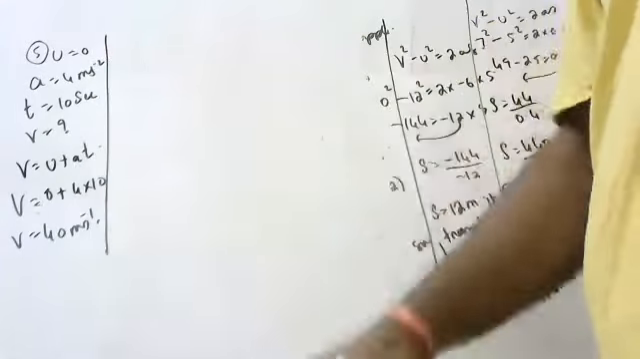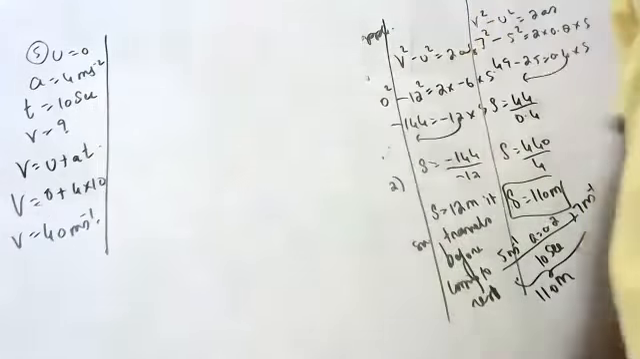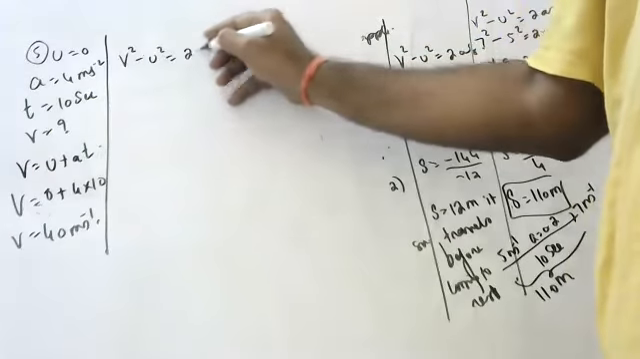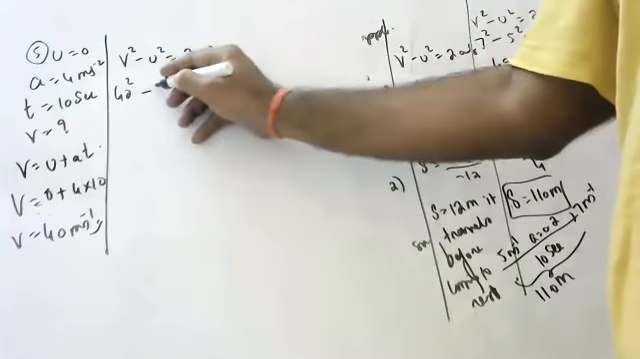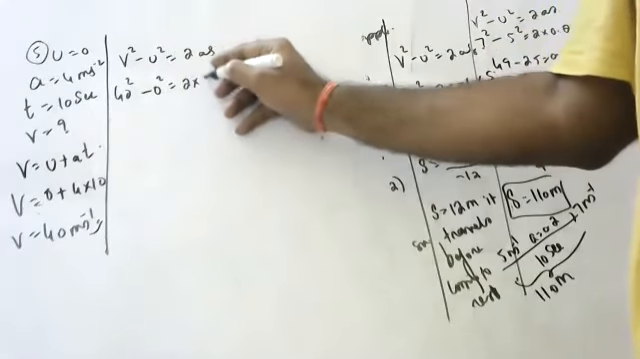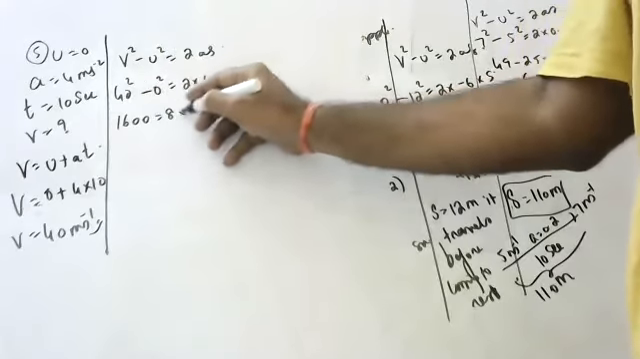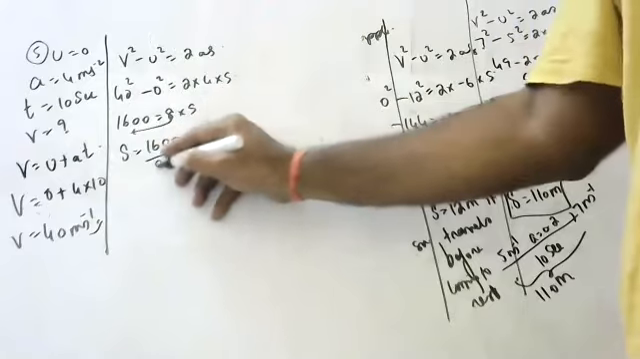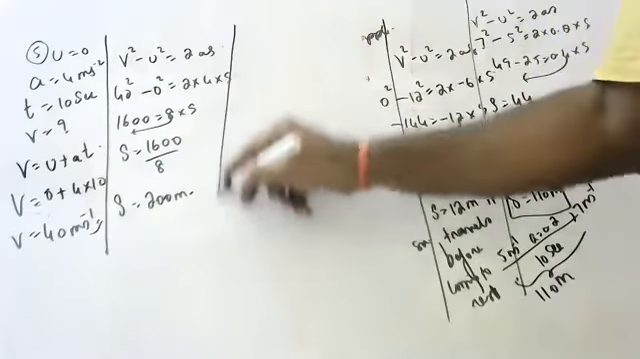After 10 seconds, velocity is 40. Now, in this time interval, in 10 seconds, how much distance did it go? V square minus U square is equal to 2AS. 40 square minus 0 square is equal to 2 into 4 into S. 1600 by 8. How much distance did it go? 200 meters.